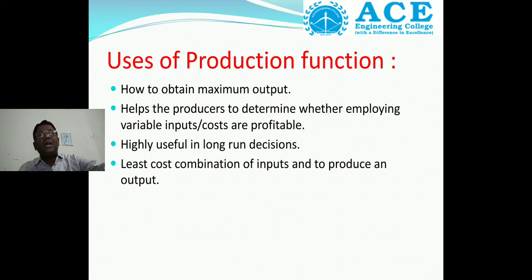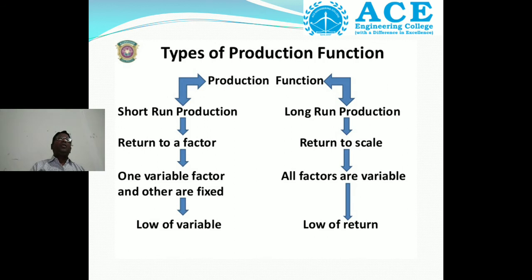Next, what are the types of production function? We should know the types. We classify them into two types: one is the short run production function, and the second is the long run production function. Short run production function is returns to a factor, and long run production is returns to scale. Returns to a factor is short run production, whereas returns to scale is long run production.